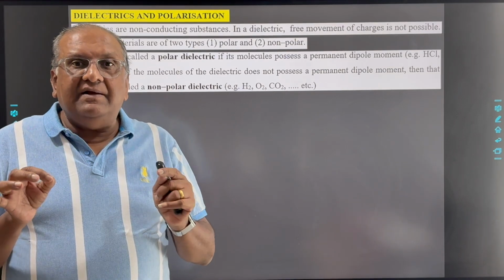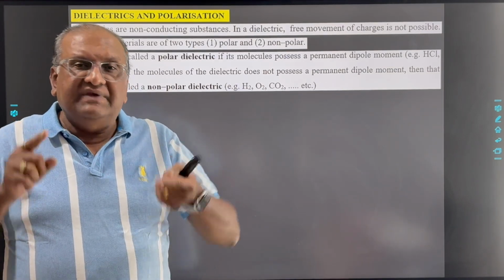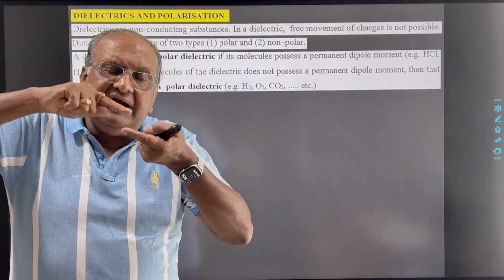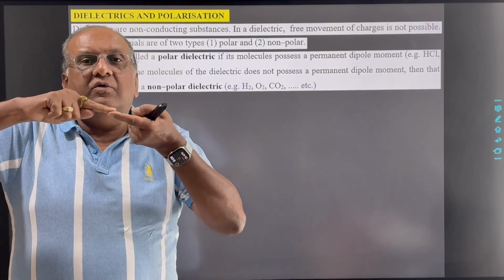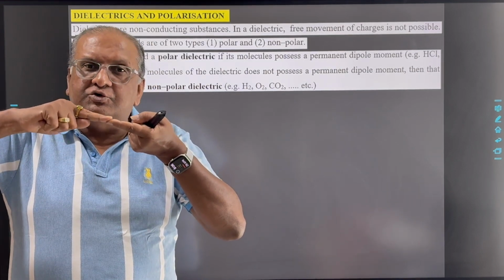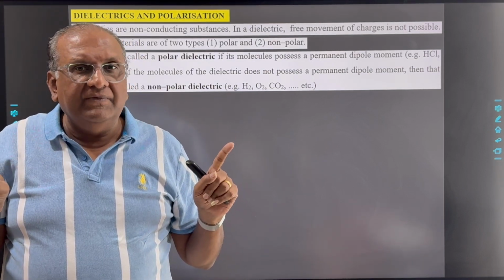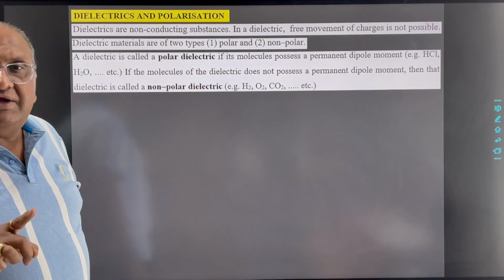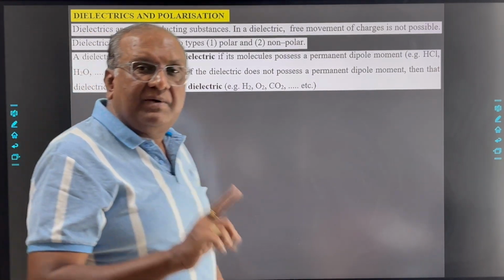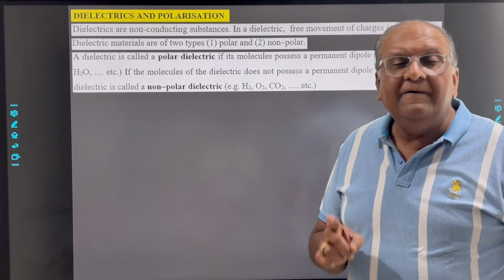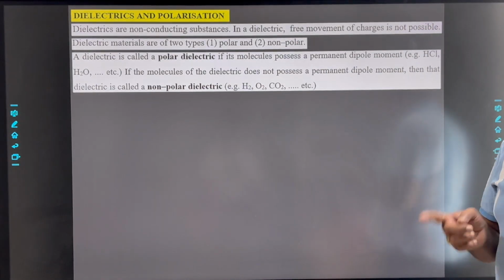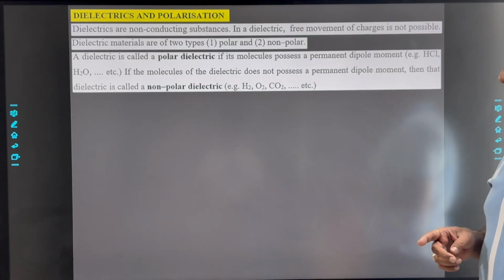It implies that in such molecules the centers of positive and negative charges coincide with each other, or are superposed on each other. So a dipole will not be formed. This type of molecules which does not possess a permanent dipole moment are known as non-polar dielectric substances.